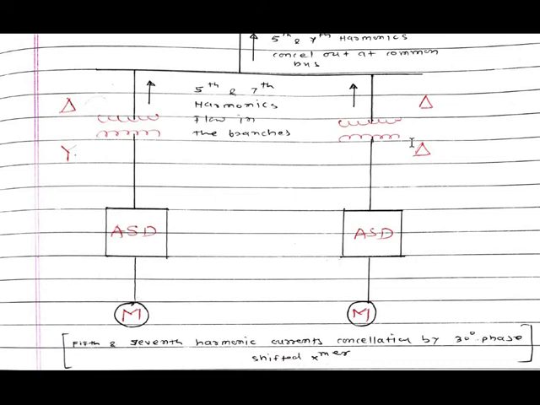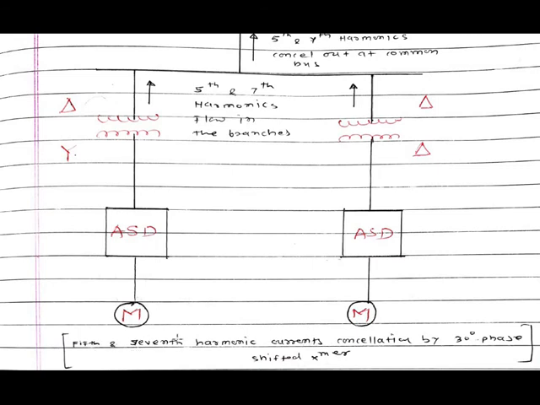Some transformer manufacturers provide phase shifting terminals. Some transformer manufacturers will provide the phase shifting terminal to the particular transformer for this fifth and seventh harmonic elimination method. So this is the ASD, adjustable speed drive with the motor, and this is the delta-star connection and delta-delta connection.